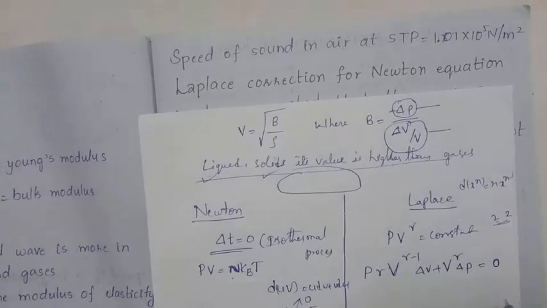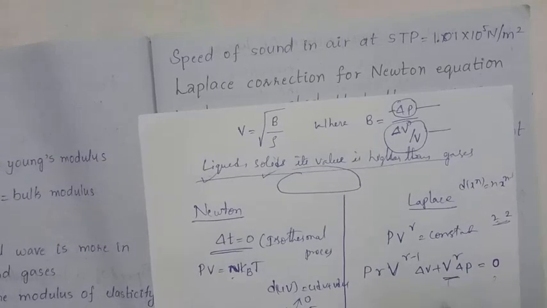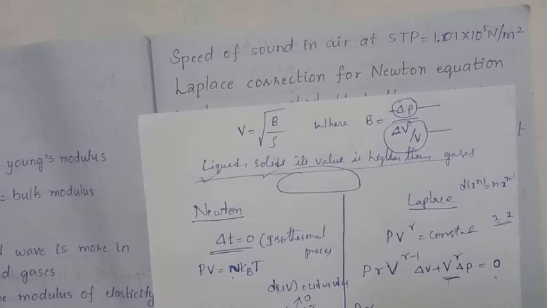And next you take this value to the right side, then P gamma. So a power m minus n means a power m by a power n.